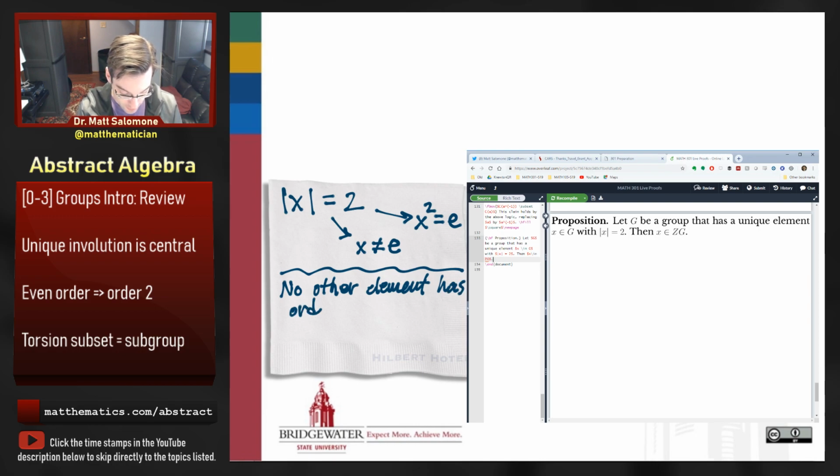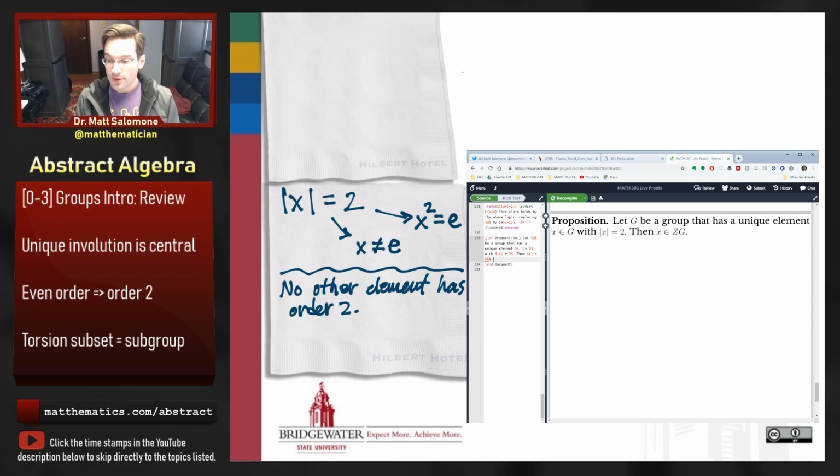So those are the two assumptions that I get to work with here. If we're going for a direct proof, that would be the material that we would use for a direct proof. Let me get one more napkin up here.